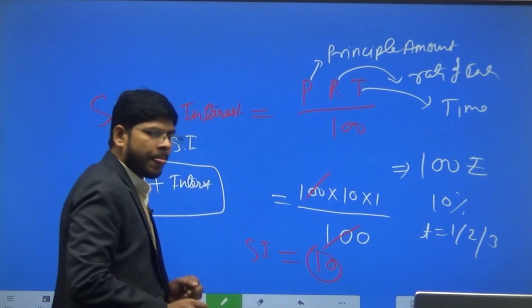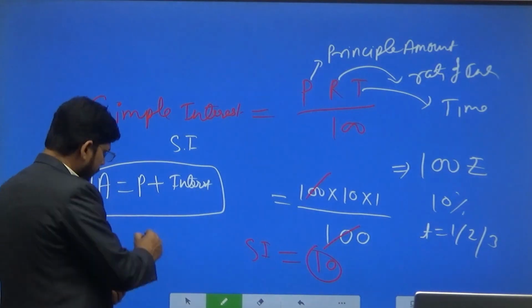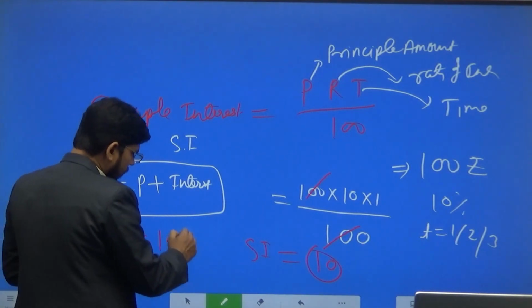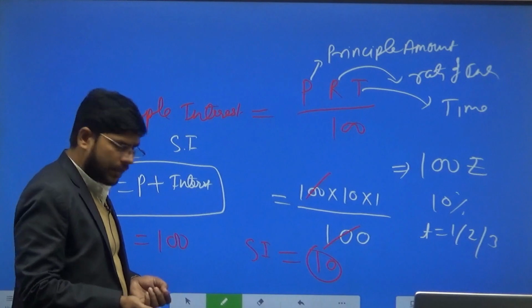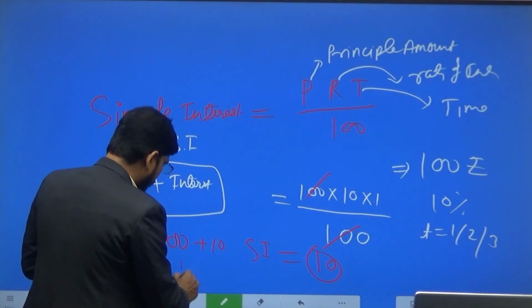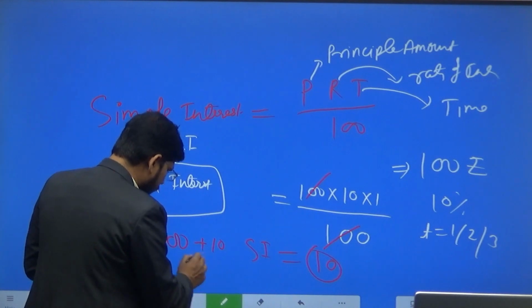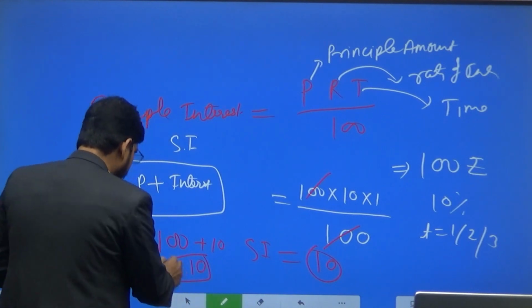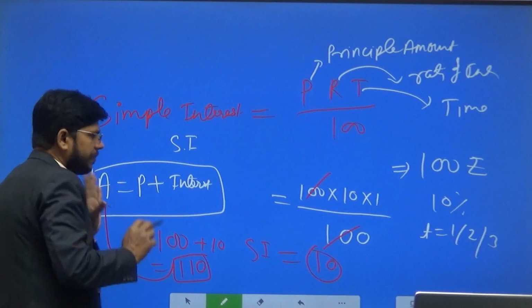So the total amount that I have to return to you is 100 rupees principal plus 10 rupees interest, which is 110 rupees, and this is the amount, Mishradhan.